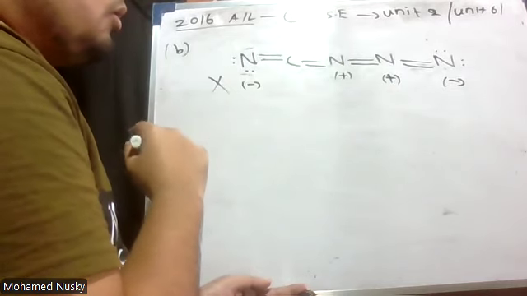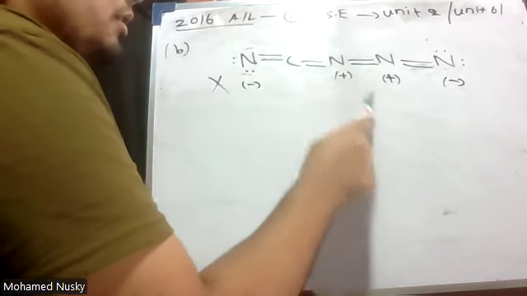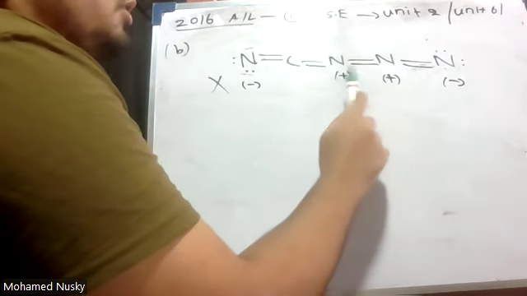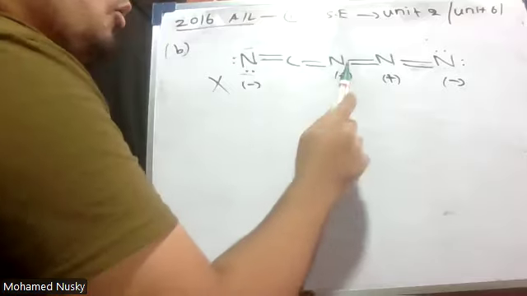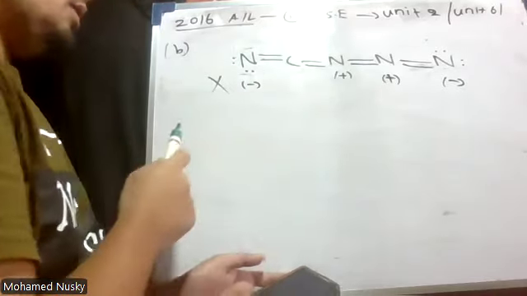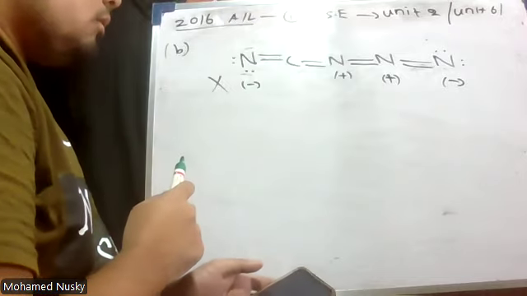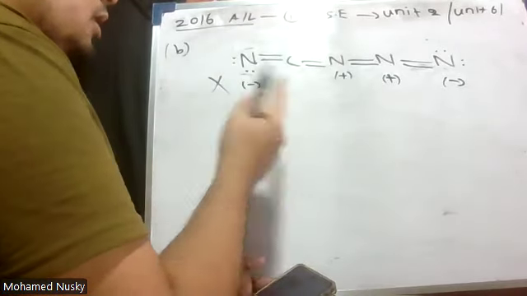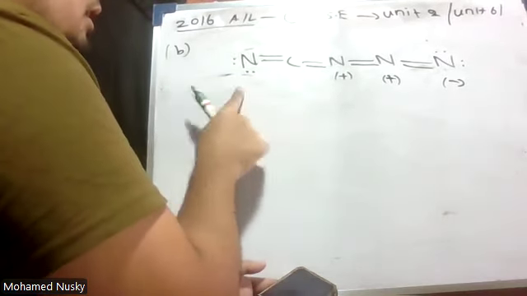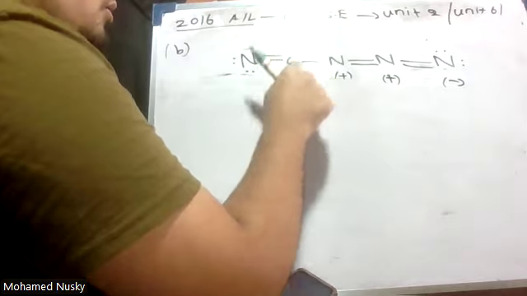Why is that? Because in a resonance structure, if two adjacent atoms have the same charge, either positive positive or negative negative, then it is an unstable structure. Okay, it is not a stable structure. But in the earlier structure, you see what has happened. Here, I have taken the lone pair from this nitrogen.